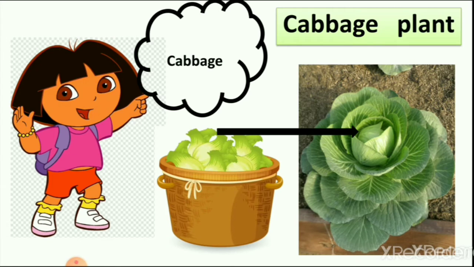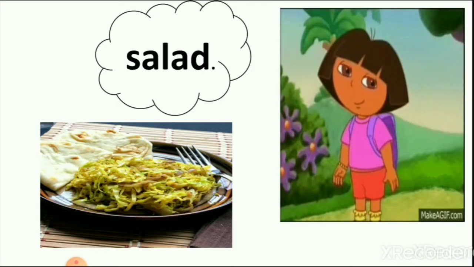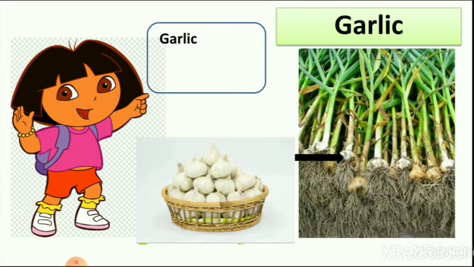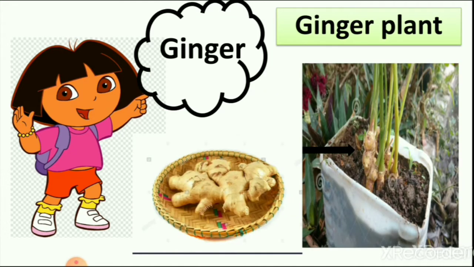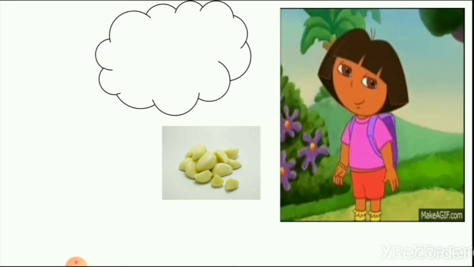Then we helped her take cabbage from the cabbage plant, the leaf of the plant. From it she makes salad. Then we helped her take garlic from plants, and ginger also. And what does she make from it? She makes a paste of ginger and garlic.